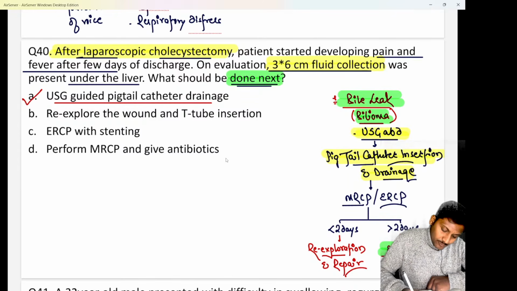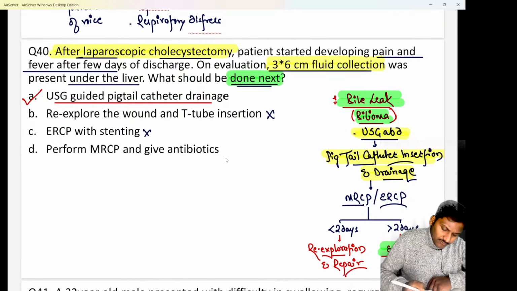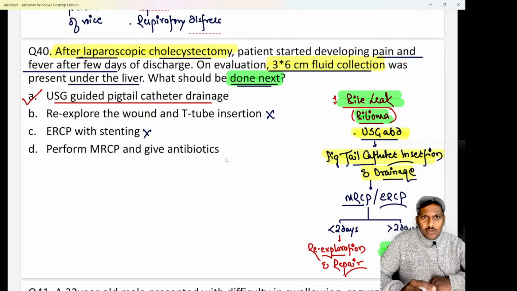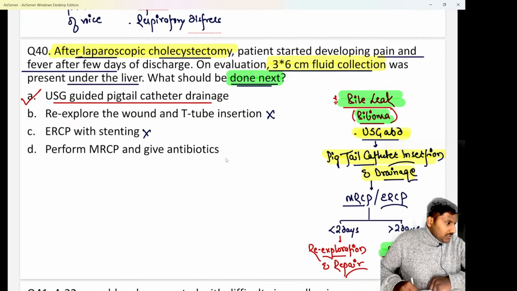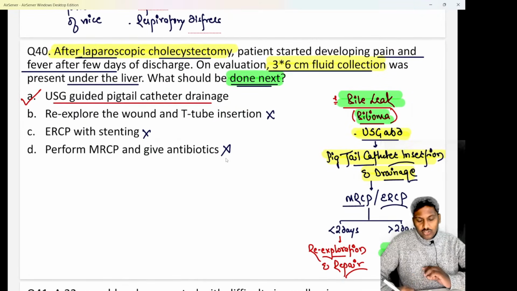Re-exploration of the wound and T-tube insertion will be decided only once we have done evaluation with MRCP or ERCP, not before that. ERCP with stenting is also going to be decided after you have done an ERCP or MRCP. Perform MRCP and give antibiotics? No. Before that, drain the bile collection or drain the fluid.